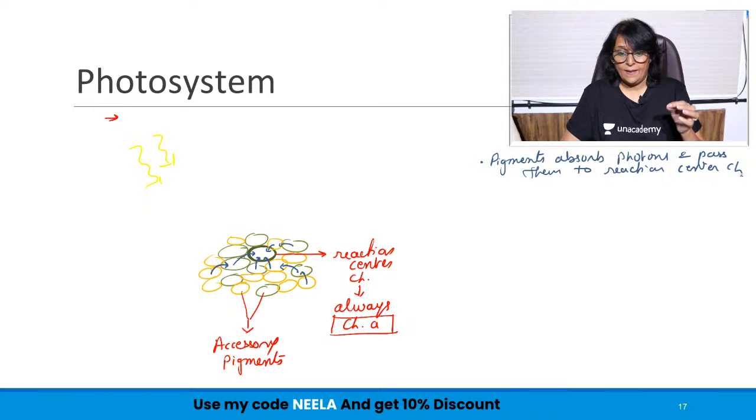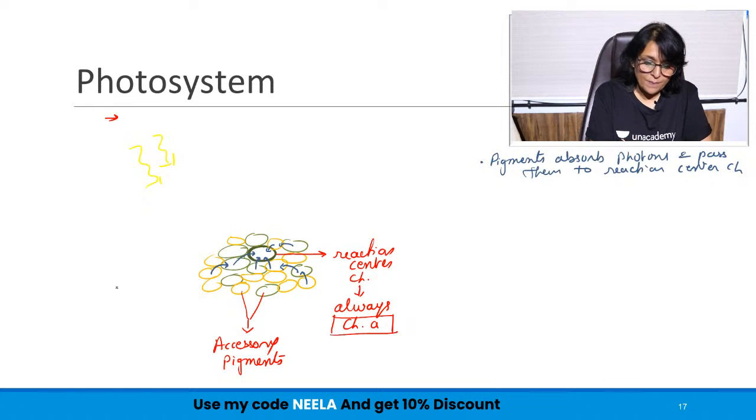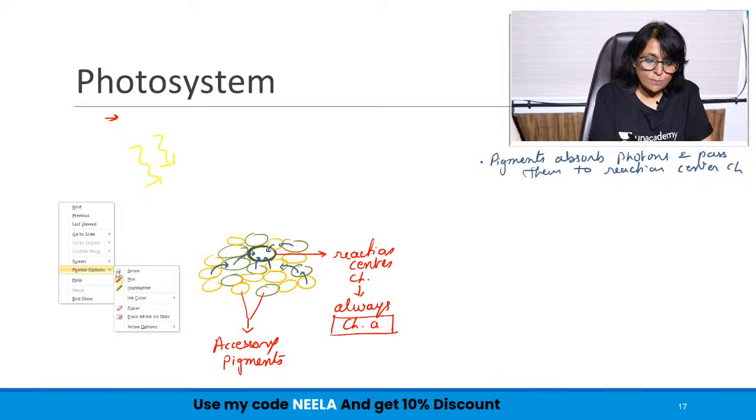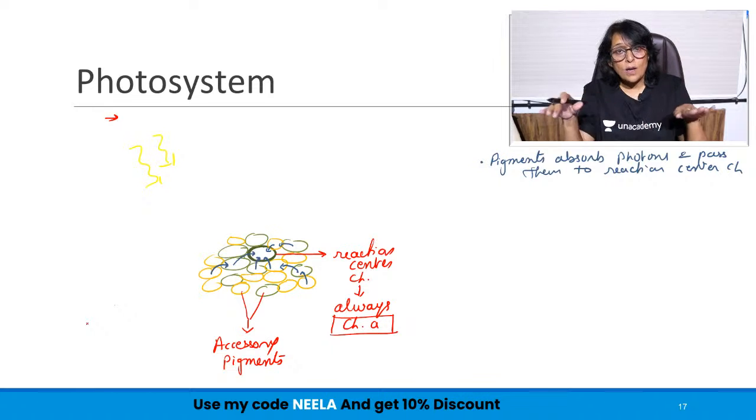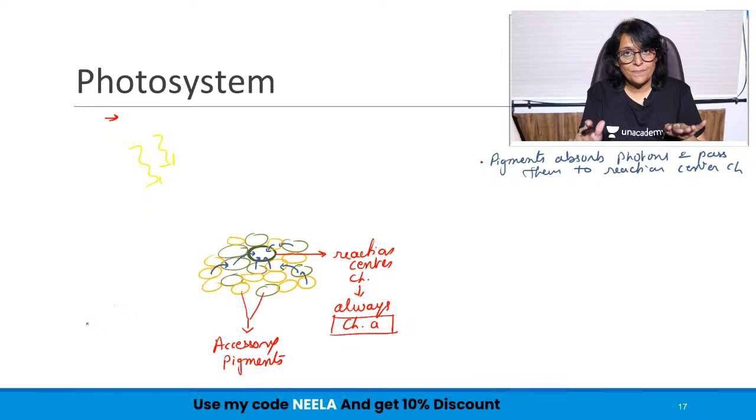Once the main chlorophyll, that is the reaction center chlorophyll, gets enough photons, the electrons which are present in that reaction center chlorophyll get excited. For our understanding, we are drawing a molecule slightly away from it. See, it is all inside a membrane.